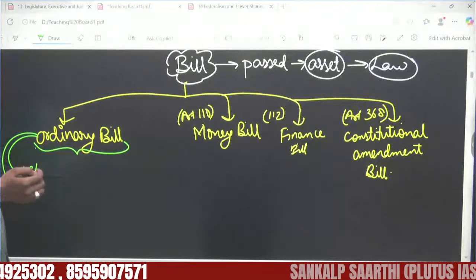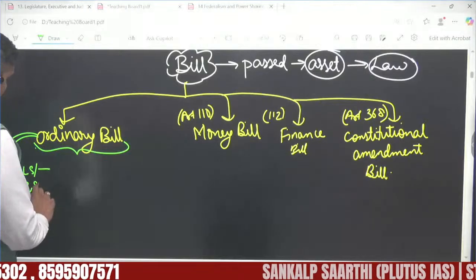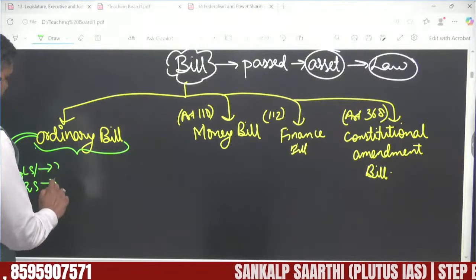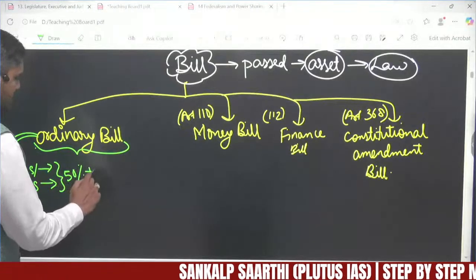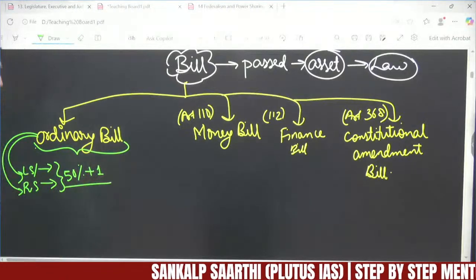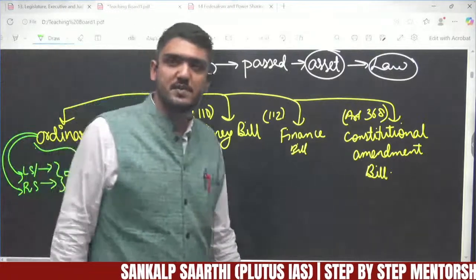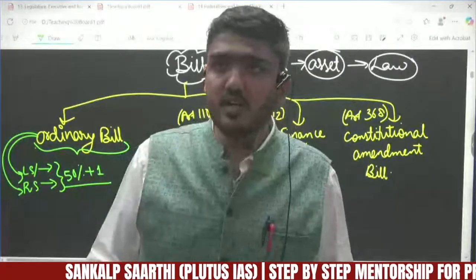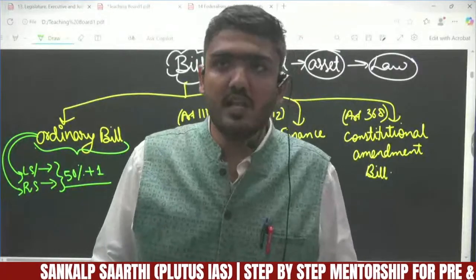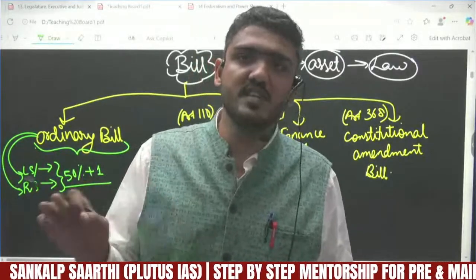Then it goes to the second house, and in every house it just requires 50% votes plus one vote, of the total members present and voting. So the only thing that is required by this ordinary bill is just 50% plus one vote.